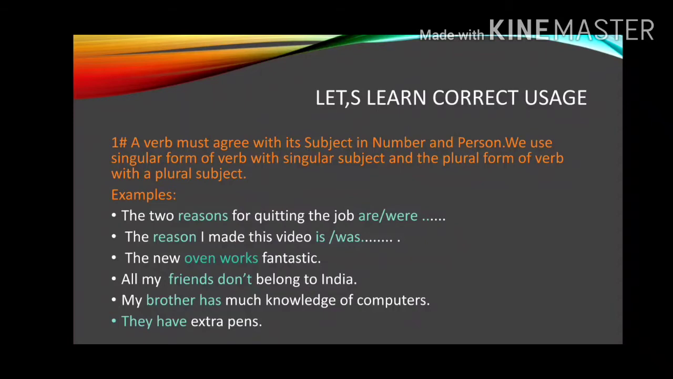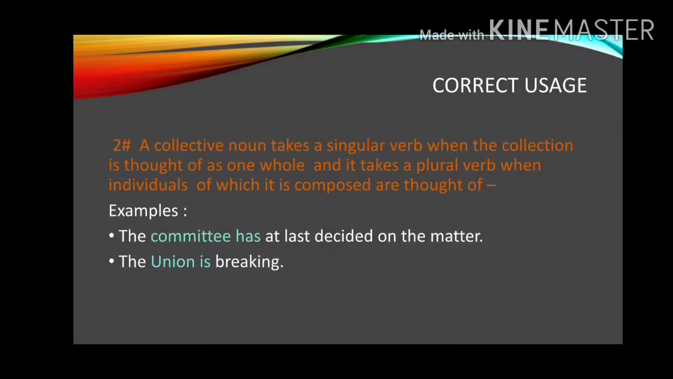Rule number 2. A collective noun takes a singular verb when the collection is thought of as one whole, and it takes a plural verb when the individuals of which it is composed are thought of. Examples: the committee has at last decided on the matter. The union is breaking. In both sentences, committee and union are collective nouns, and so we have used the singular verbs has and is.